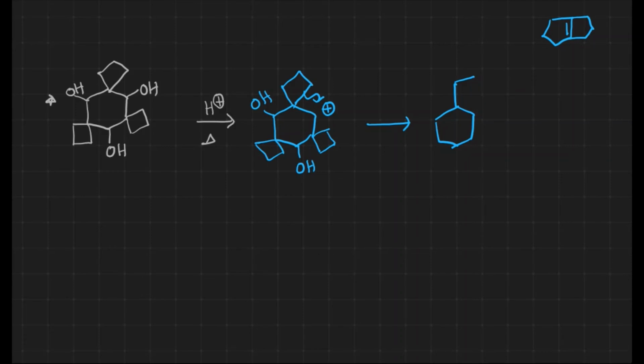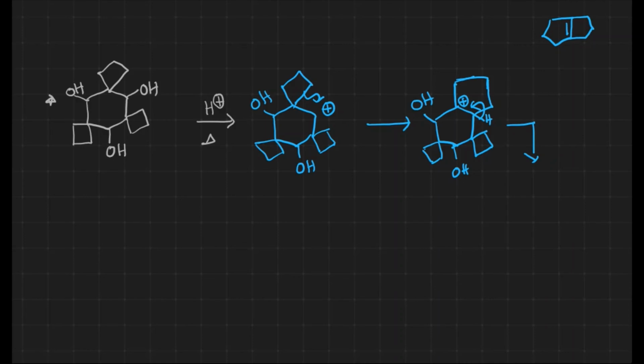Once again, five-member ring. The remaining things as usual. Here we will get the carbocation. Okay, and we have proton over there. What happens? Elimination takes place.